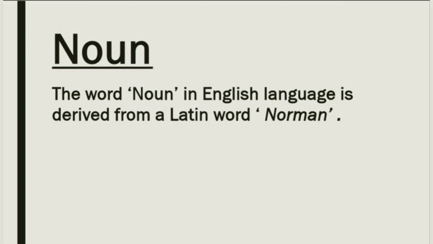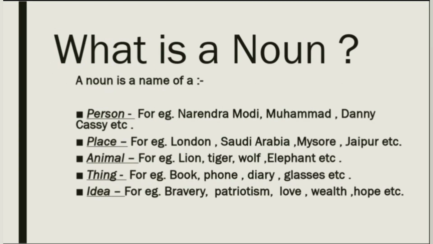So basically the word noun, which is in the English language, is derived from a Latin word, and that Latin word is Nomen. So Nomen is the Latin word from which we derive the word noun. Let us understand what we mean by noun. A noun is a name of a person, of course, a place, an animal, thing, or idea.